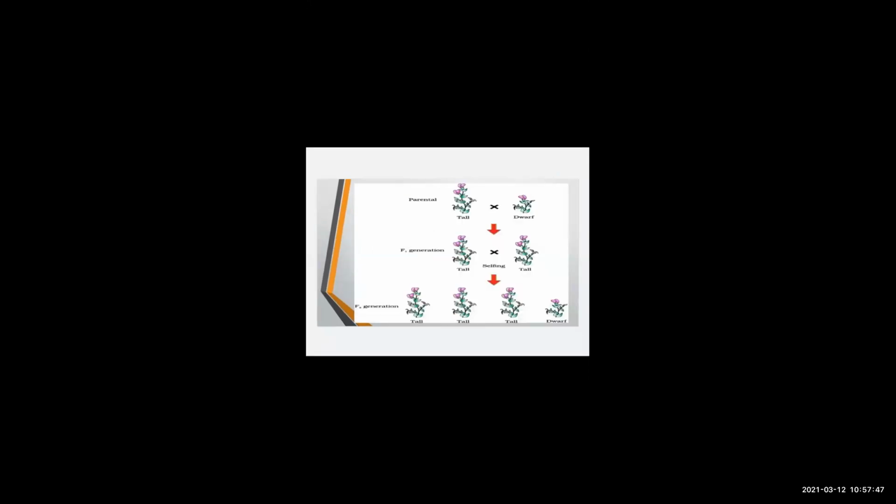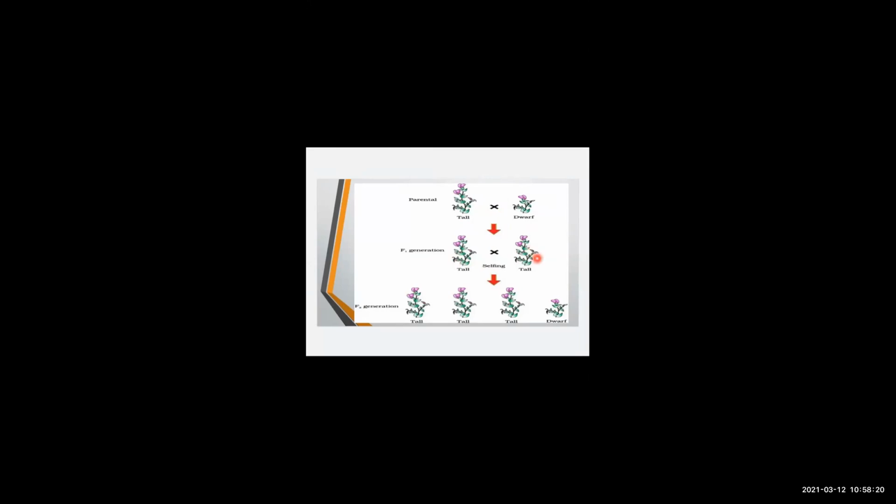Now here we'll see another example that Gregor Mendel did. What he did was, he took the pea plant. The dominant one is the tall one, and the recessive one is the short one, that is the dwarf one. He crossed both of them. He got an offspring over here. Now both the offsprings are tall. So you can see in the first filial generation, the dwarf characteristic, the recessive characteristic, is missing.